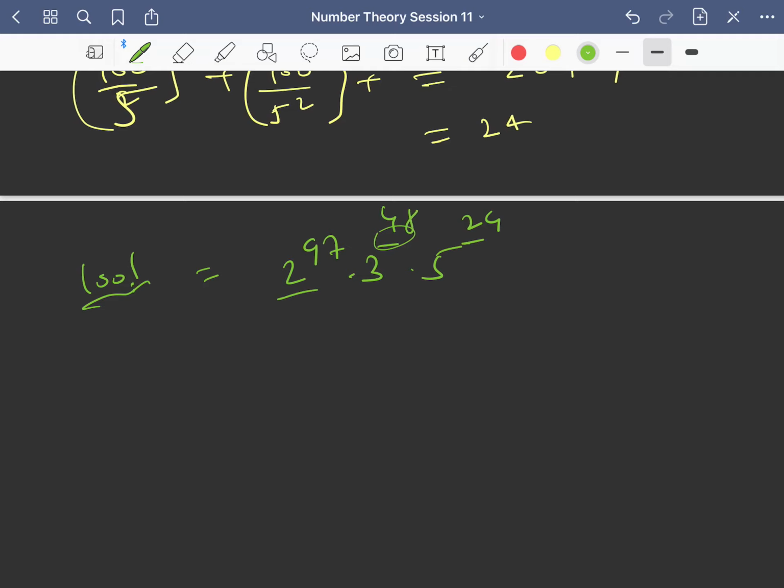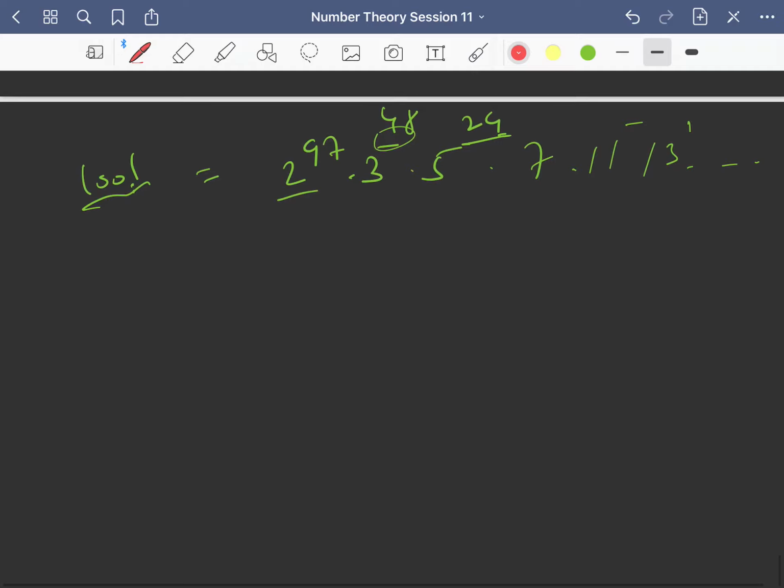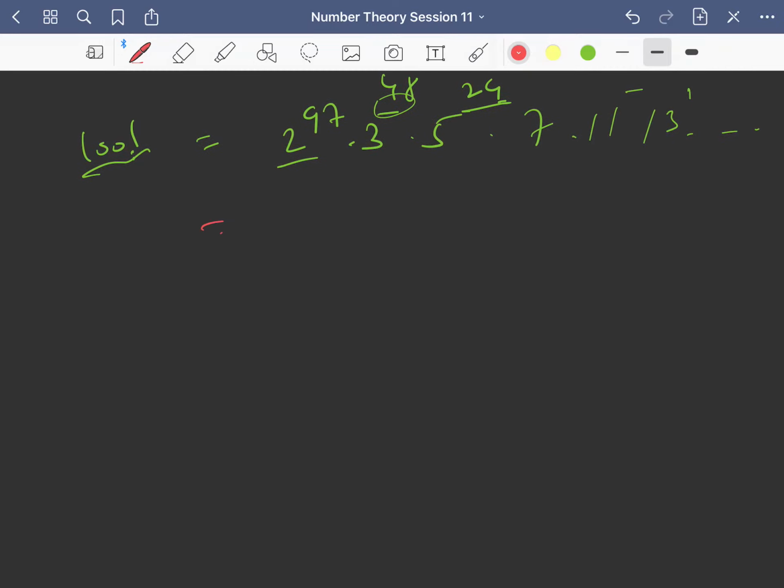So 3 power 48, 5 power 24, and 7 power something, 11 power something, 13 power something, and so on and so forth, right? So now the question is how many zeros it will have at the end. To have a 0 we need 1 2 and 1 5, right?